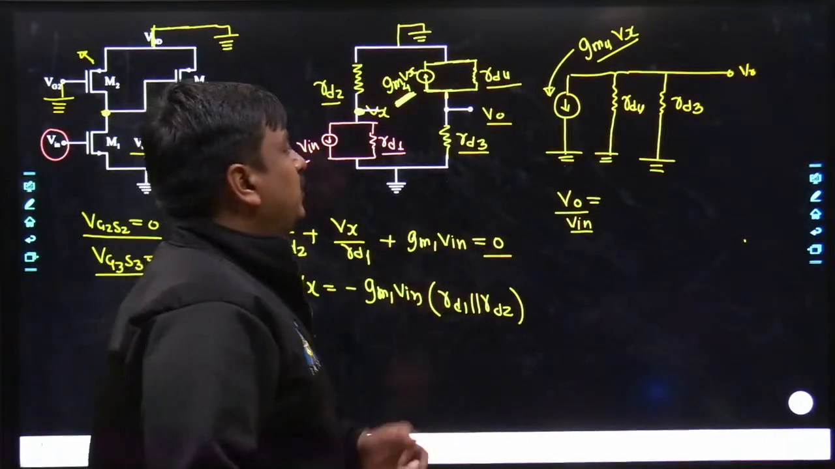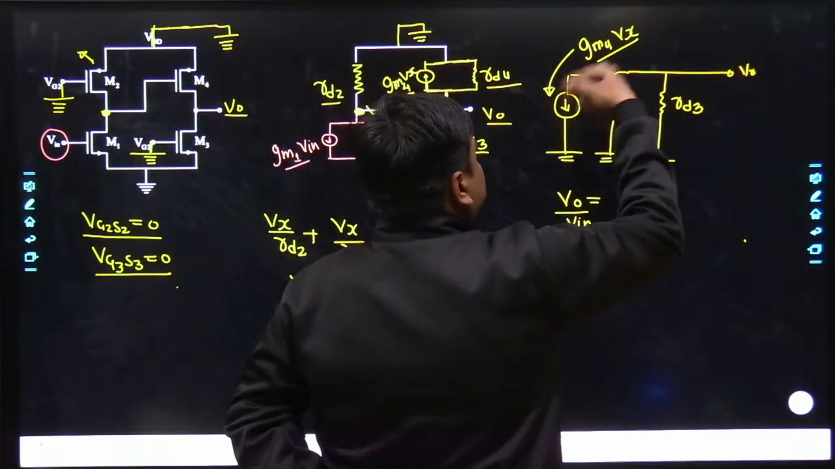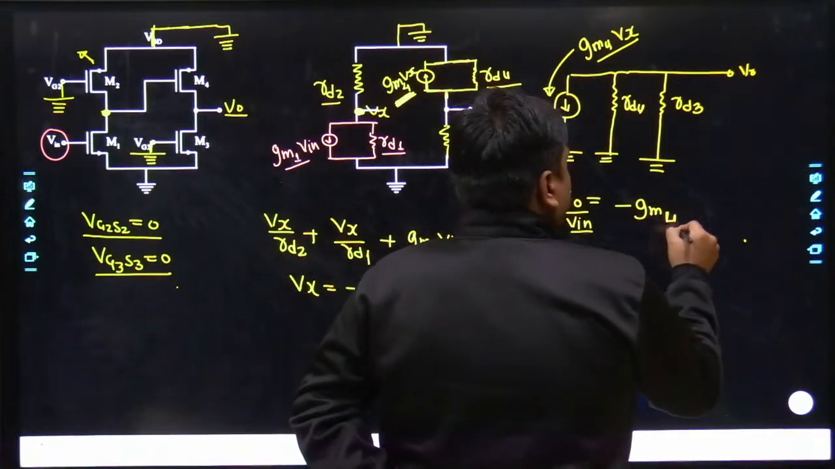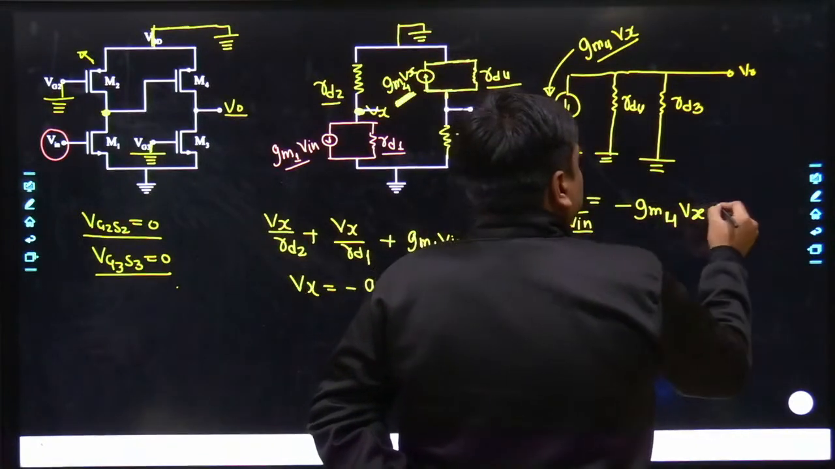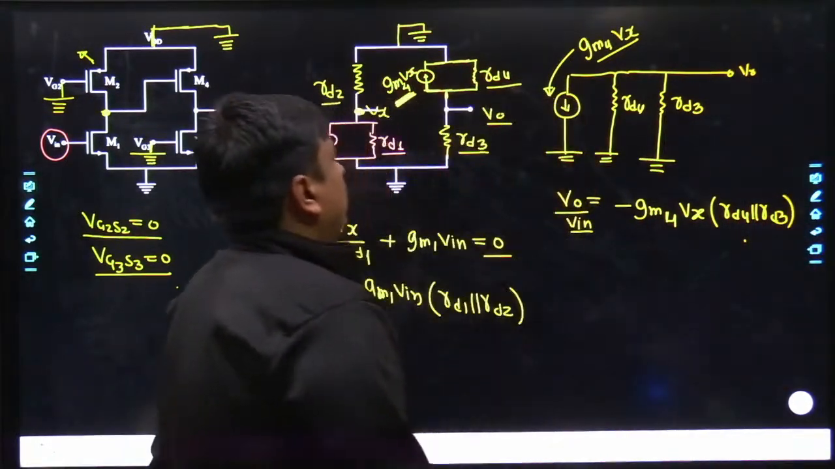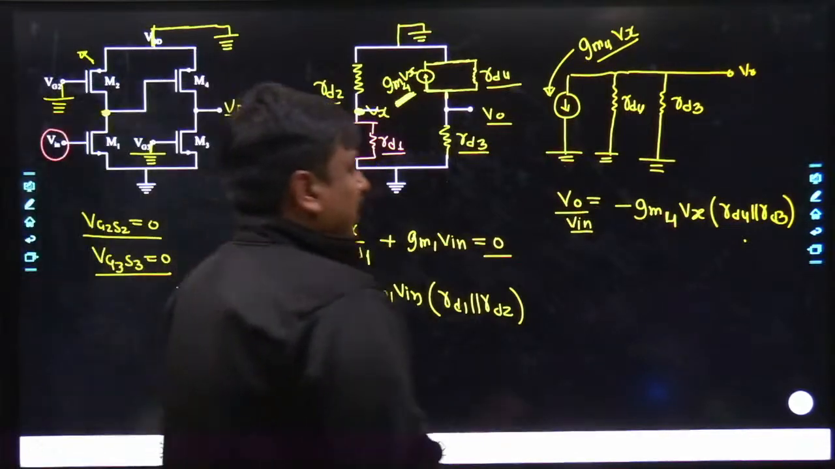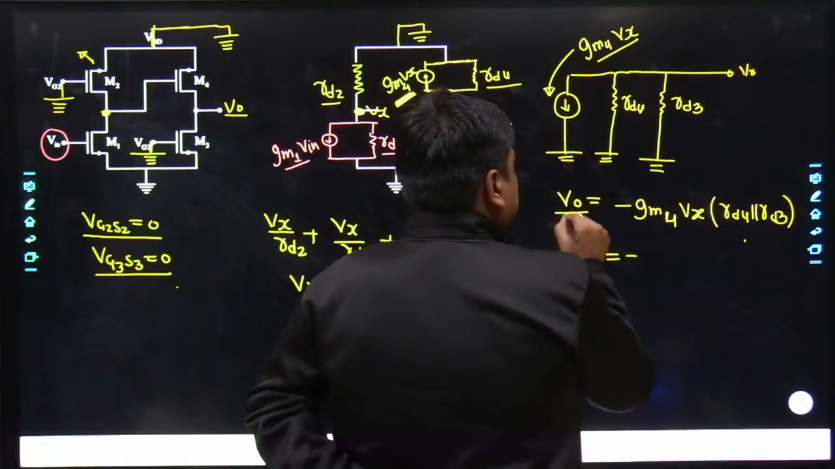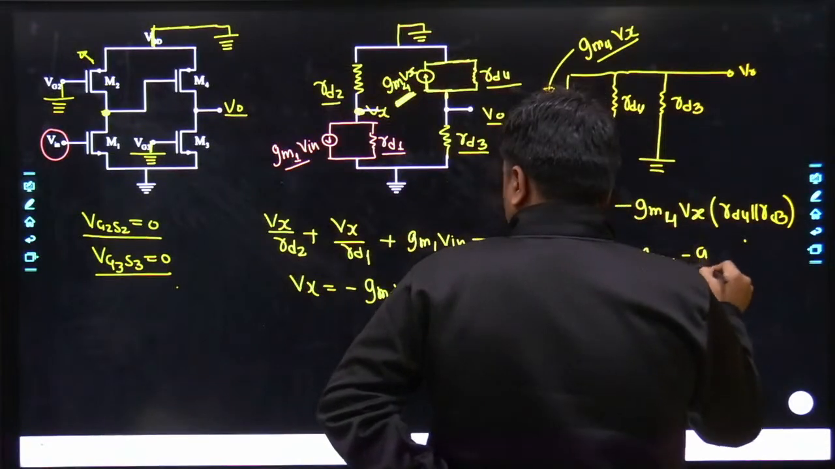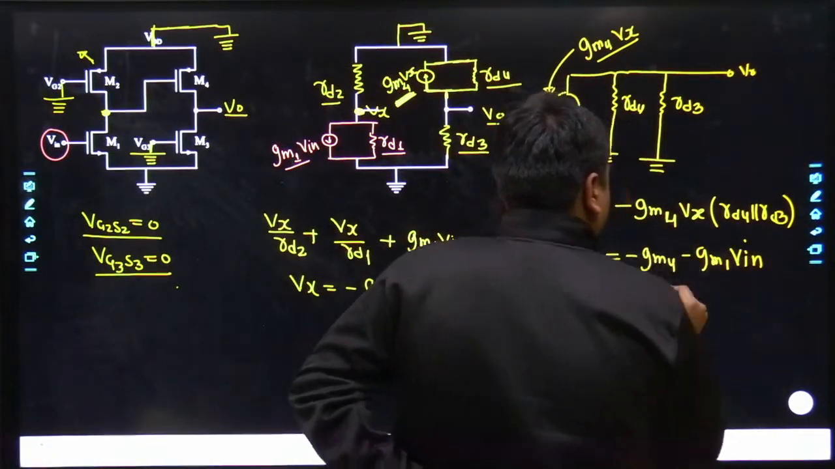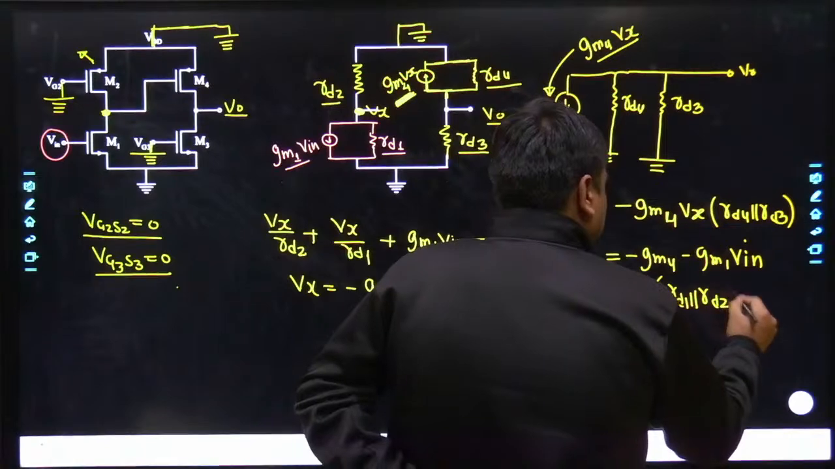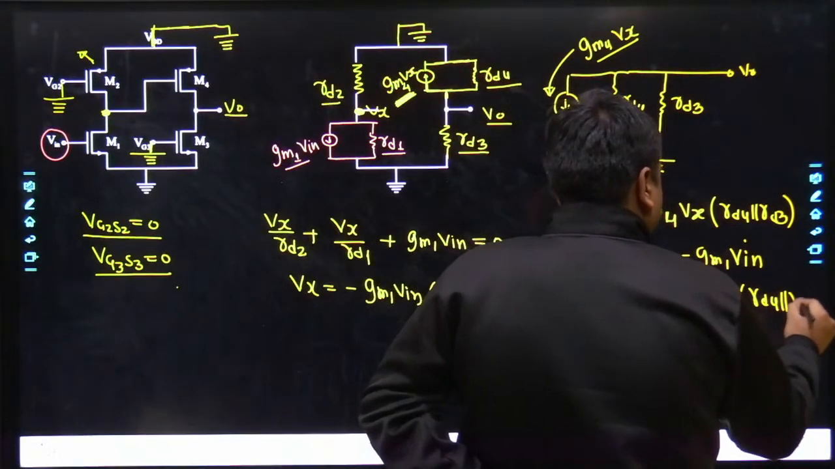See what is happening over here. You can just switch this direction of current. So here it would become minus GM4 into Vx, into RD4 in parallel with RD3. Yes, my dear friends. And now what happens? Here it becomes minus GM4 Vx. What is the Vx over here? The Vx is nothing but minus GM1 Vin within the bracket RD1 parallel with RD2, and that is getting multiplied with RD4 in parallel with RD3.